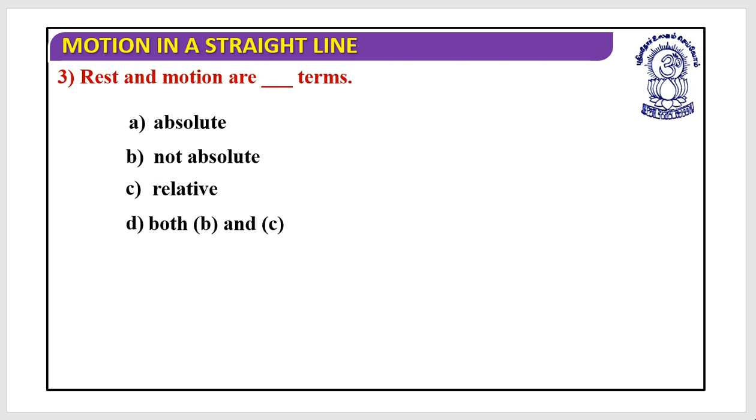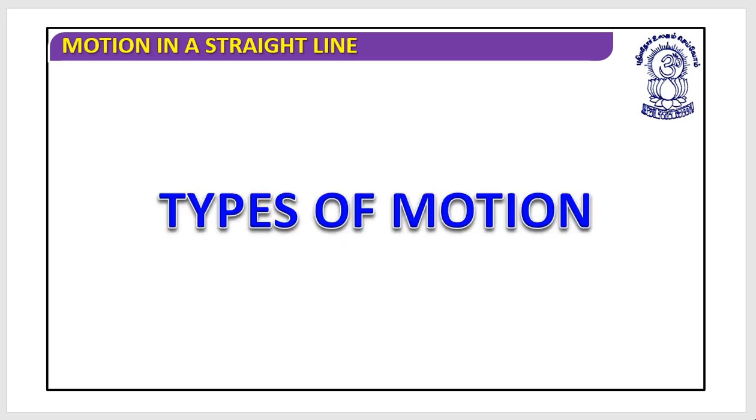Rest and motion. What are they? They are relative terms, that we know. But as per the options given, they are not absolute as well. So the answer, these two are correct. Rest and motion are not absolute terms, and when we say not absolute, we mean relative terms only. Yes. Okay. Now let's go through the different types of motion.